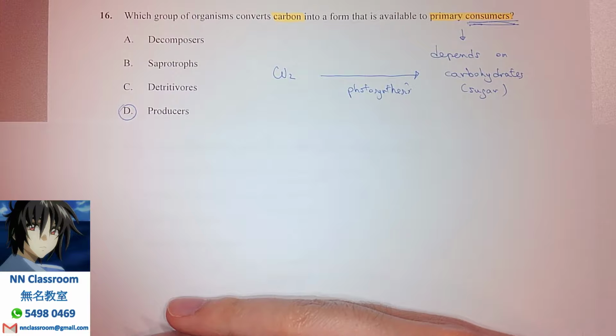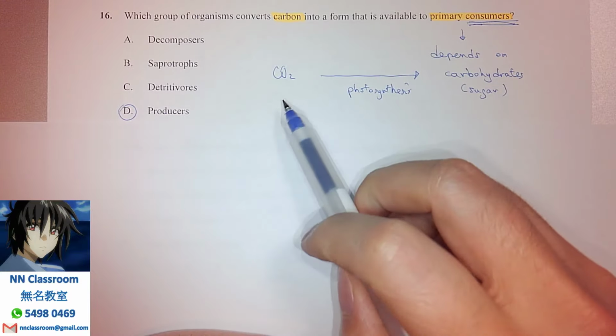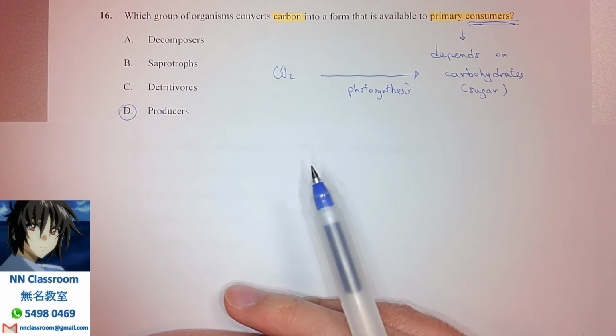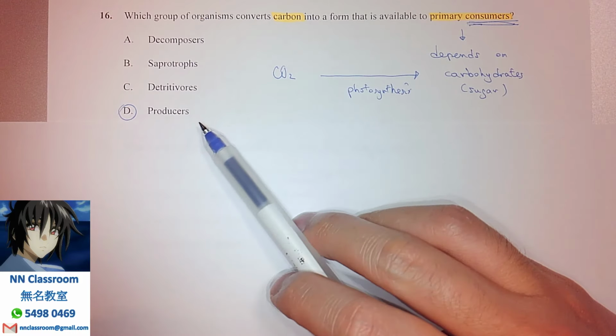Because producers are the plants that can do production. Production is the conversion of atmospheric carbon into a useful form, that is the carbohydrates, right? So that's why the answer goes to D.